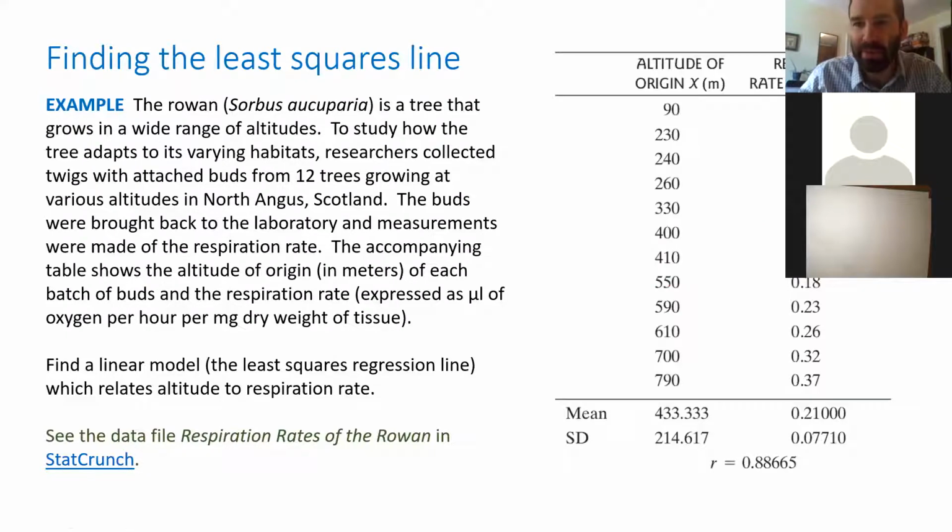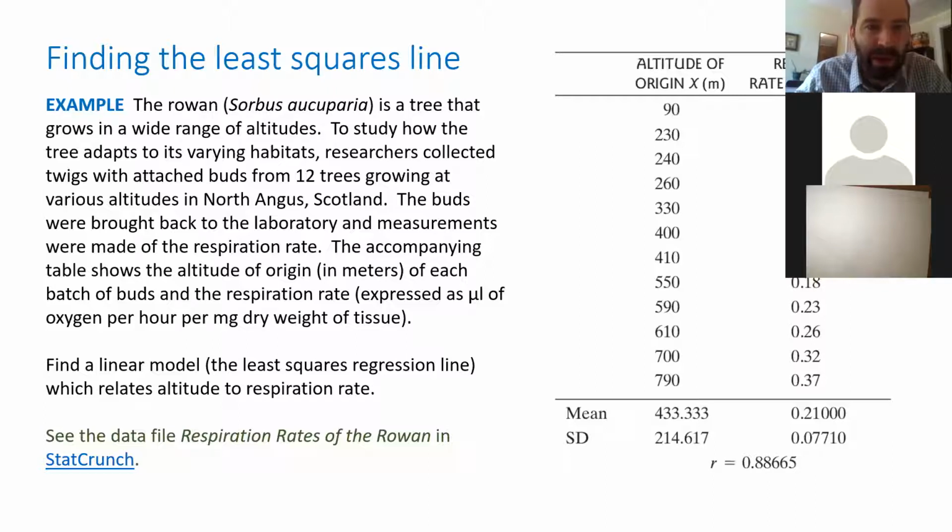Here's another example. So let's go through this example, and it might clarify the problems on the homework. Finding the least squares line. The rowan, Sorbus aucuparia, is a tree that grows in a wide range of altitudes. To study how the tree adapts to its varying habitats, researchers collected twigs with attached buds from 12 trees growing at various altitudes in North Angus, Scotland.